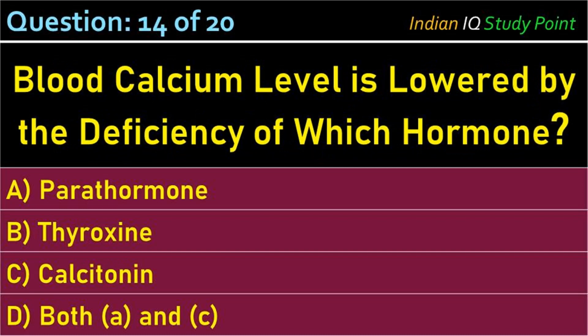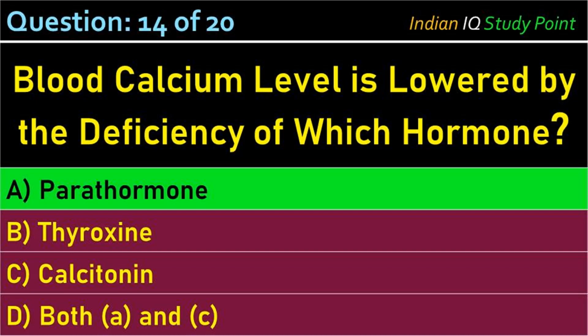Coming to the next question. Blood calcium level is lowered by the deficiency of which hormone? Option A, parathormone. B, thyroxine. C, calcitonin. D, both A and C. And the correct answer is option A, parathormone.